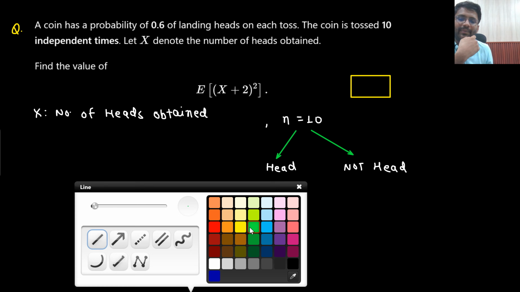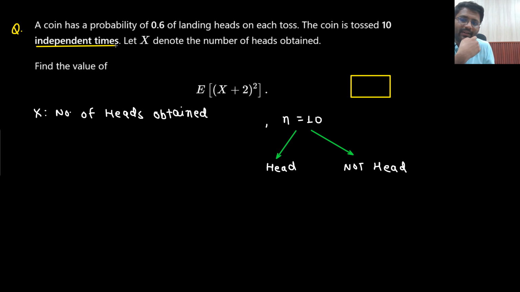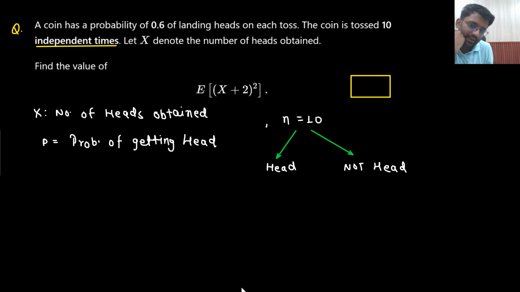Are all the trials independent? Absolutely, sir. All the trials are independent. Probability of getting a head, that means X is the number of heads obtained. What will be the probability of success? Probability of success will be equal to the probability of getting a head, and that would be equal to 0.6. So what will be the probability of failure? That would be 1 minus 0.6, which equals 0.4.